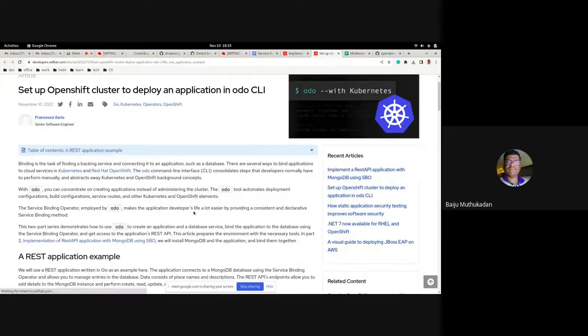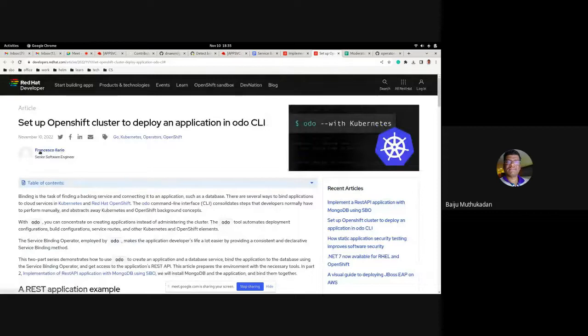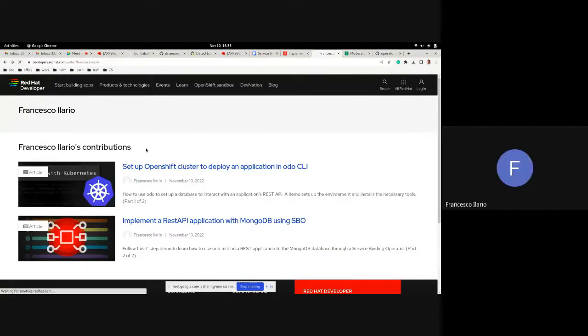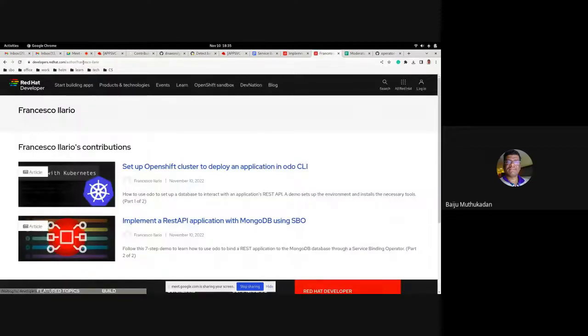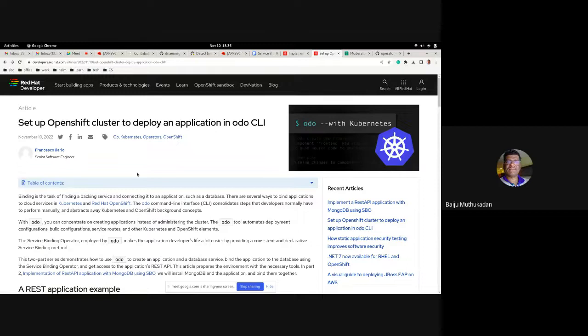Maybe for a bit of branding, my suggestion would be to create a profile. I think there is a way to edit yours, if you are okay with that, to add your picture. Okay, I'll do it. That will help. There's a page for you in that one. It's customizable, I guess, and all your articles will show up here when somebody visits that. You can also edit this page with a GitHub link, or if you have Twitter, you can add that too. Okay, thank you. Yeah, that's good.